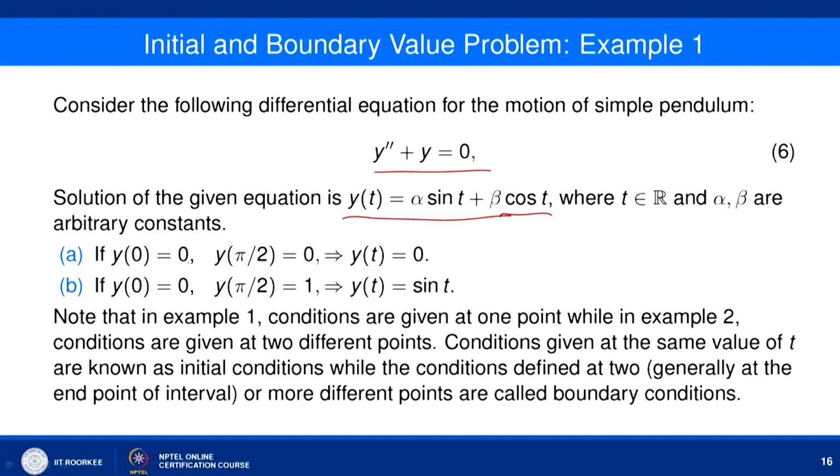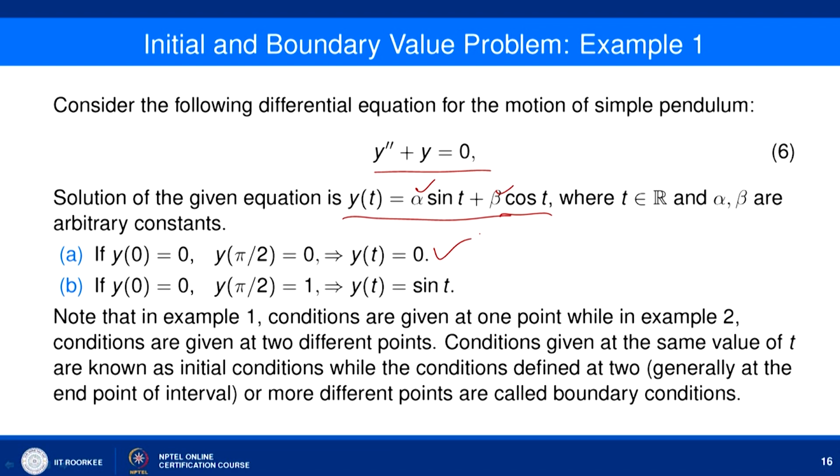Once we know the solution, since it is a second order equation, we need to fix two arbitrary constants, alpha and beta. So, we need two conditions. Let us define the conditions as y of 0 equal to 0 and y of pi by 2 equal to 0. You can easily check that alpha and beta both come out to be 0.